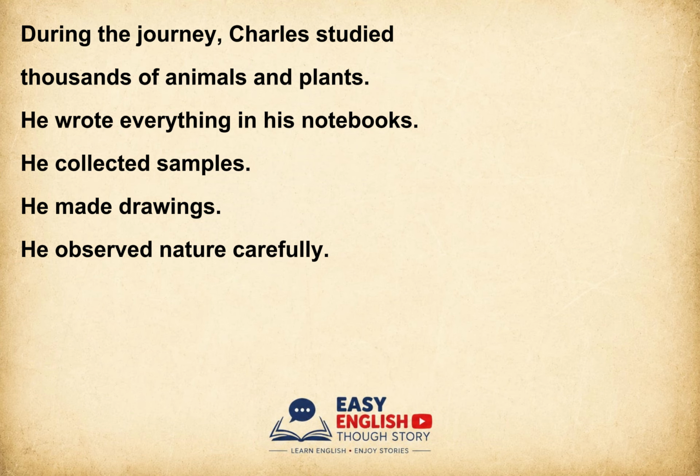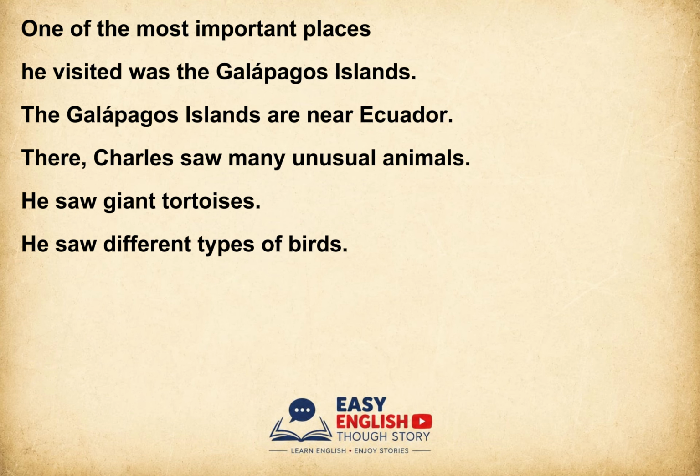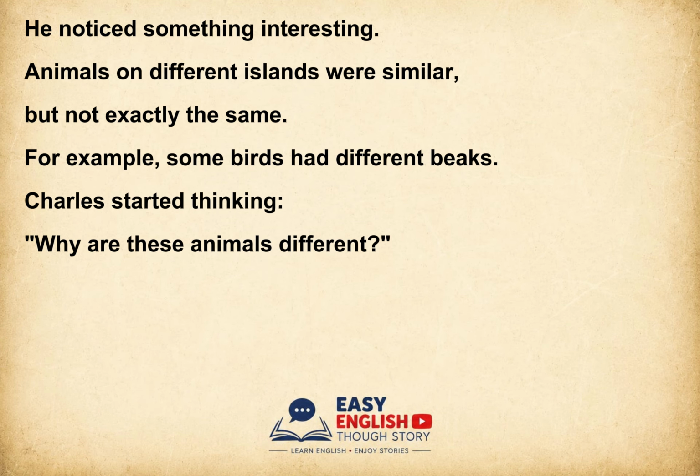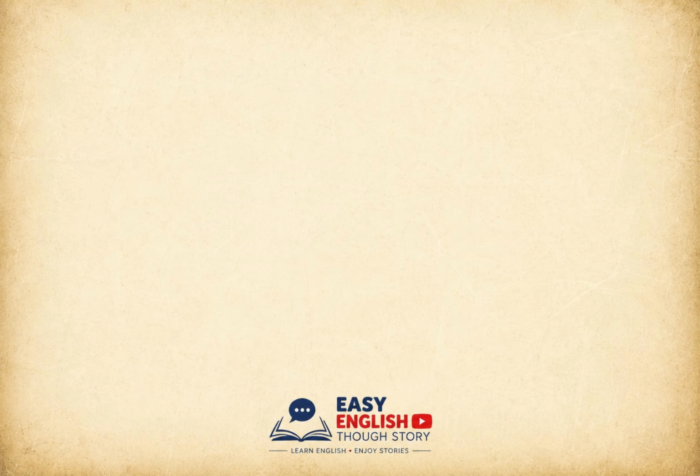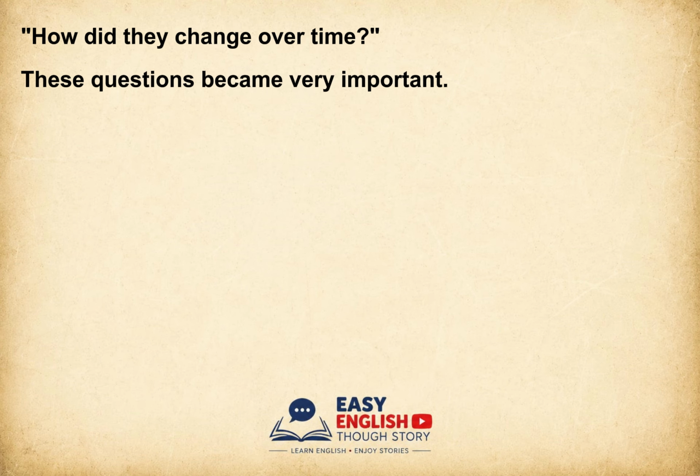He observed nature carefully. One of the most important places he visited was the Galapagos Islands. The Galapagos Islands are near Ecuador. There, Charles saw many unusual animals. He saw giant tortoises. He saw different types of birds. He noticed something interesting. Animals on different islands were similar, but not exactly the same. For example, some birds had different beaks. Charles started thinking, why are these animals different? How did they change over time? These questions became very important.